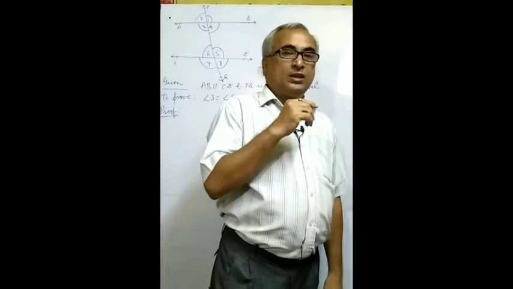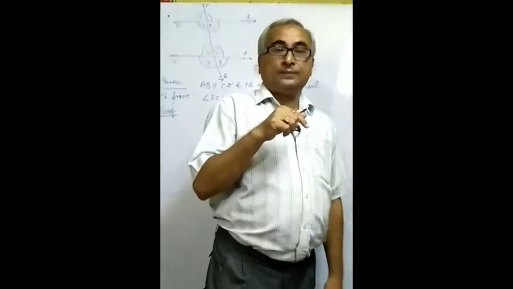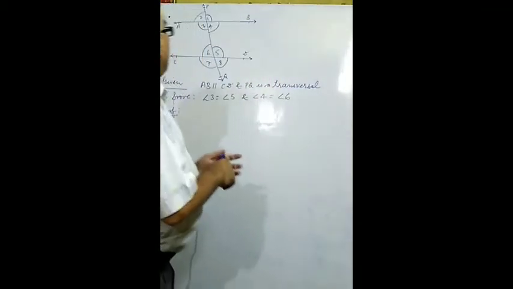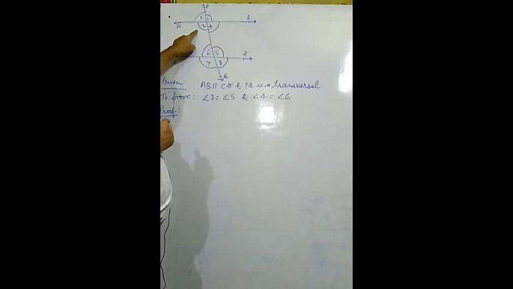You may observe here 4 angles are upside and 4 angles are downside. You may mark angle number 1, angle number 2, angle number 3, angle number 4, angle number 5, angle number 6.